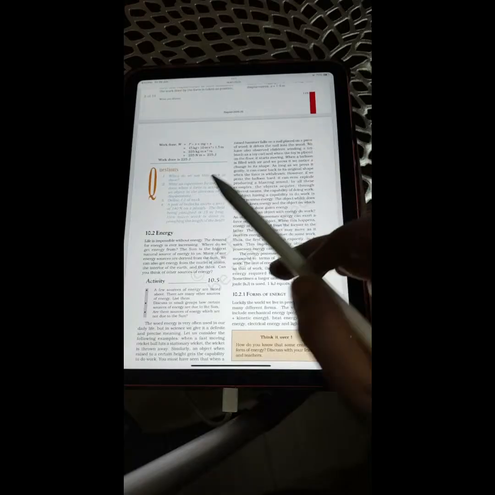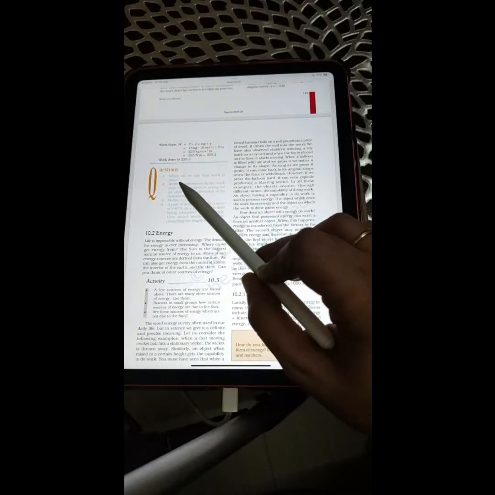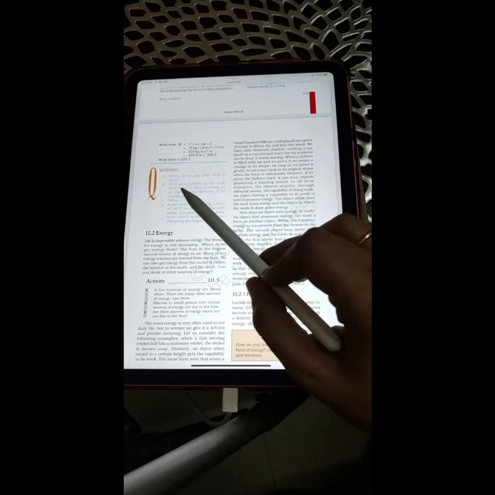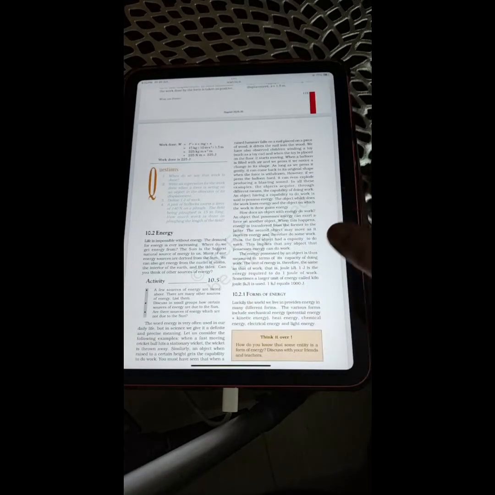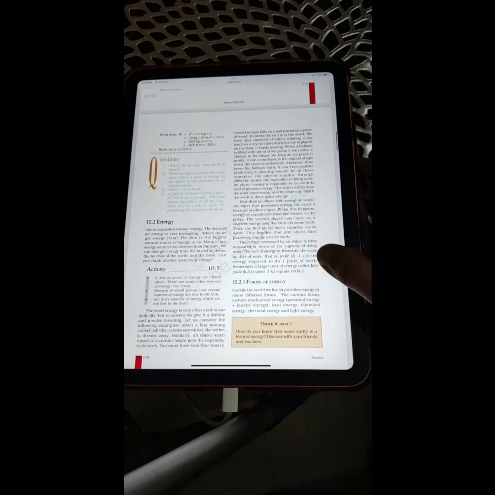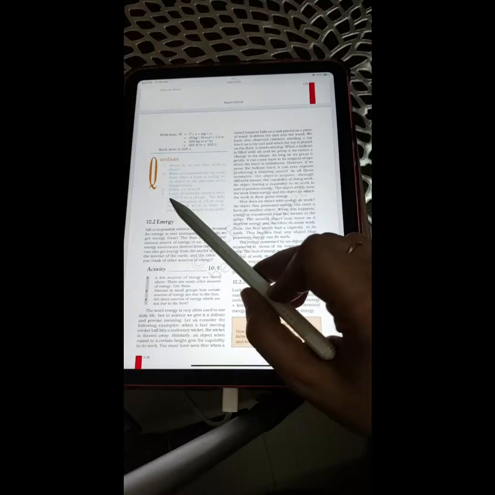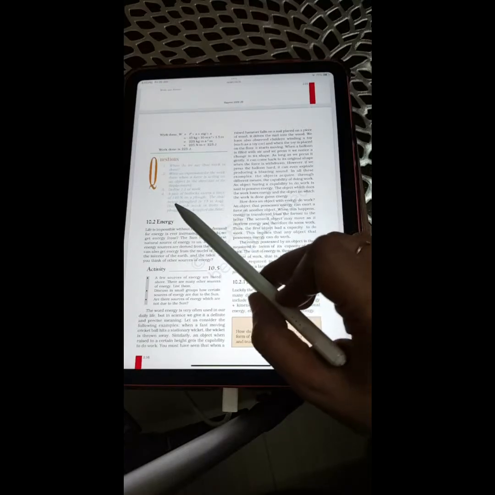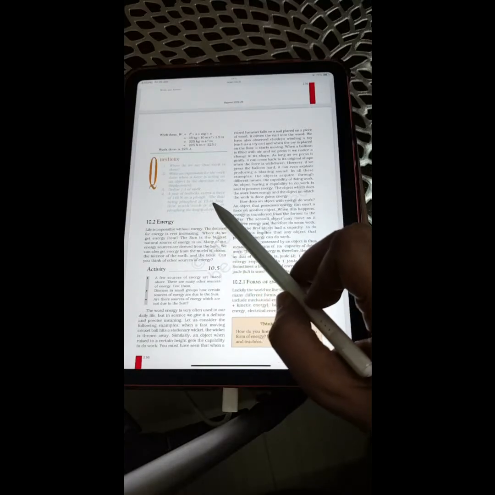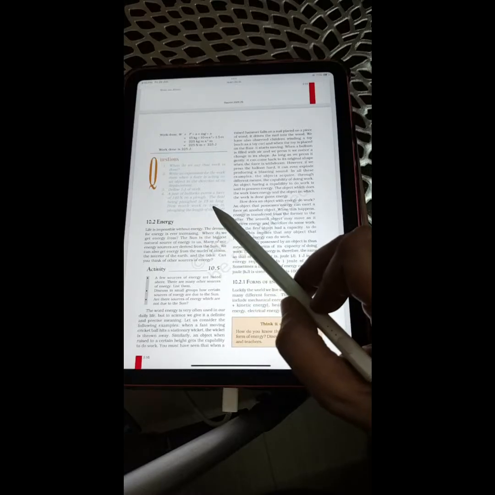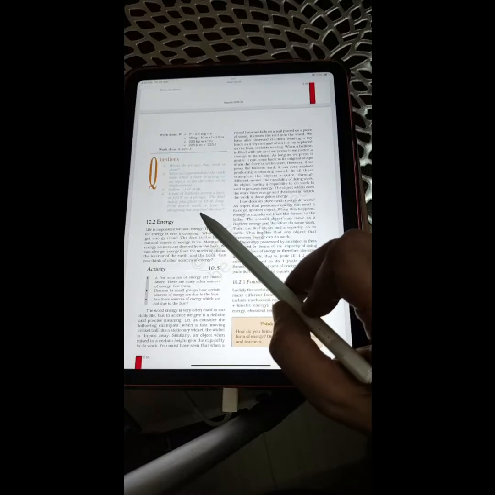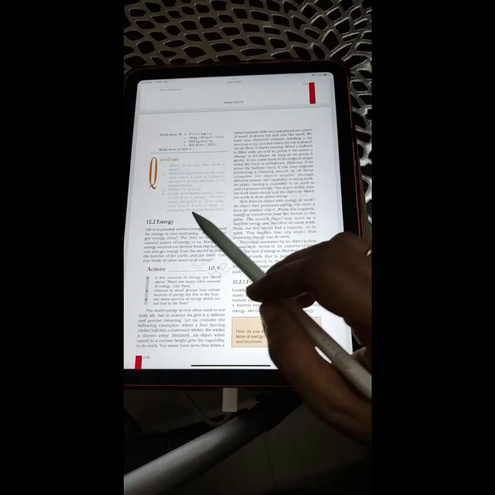In-text questions. Question number 1: When do we say that work is done? Question number 2: Write an expression for the work done when a force is acting on an object in the direction of its displacement. Question number 3: Define 1 joule of work. Question number 4: A pair of bullocks exert a force of 140 Newton on a plow. The field being plowed is 15 meter long. How much work is done in plowing the length of the field?